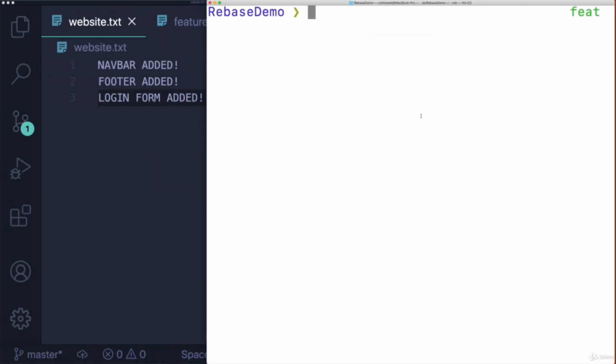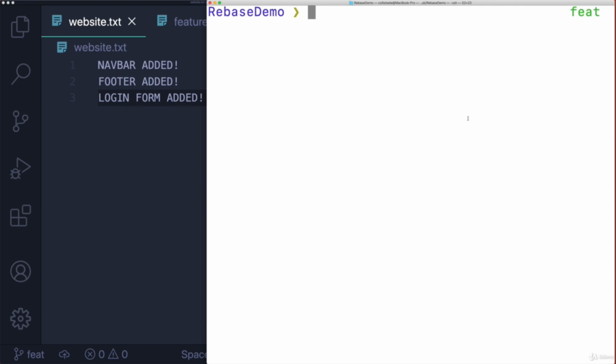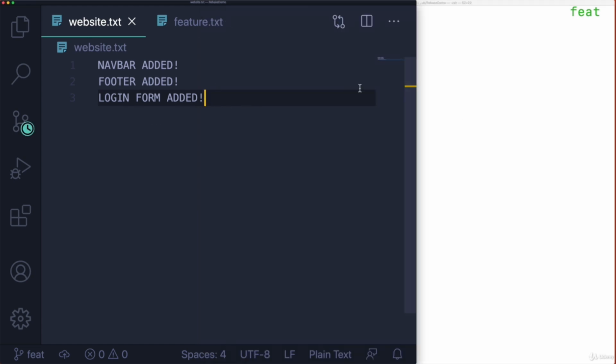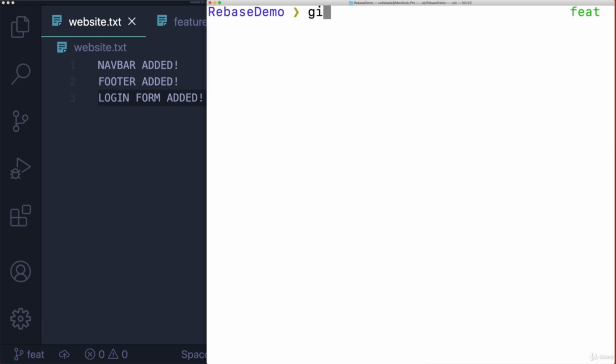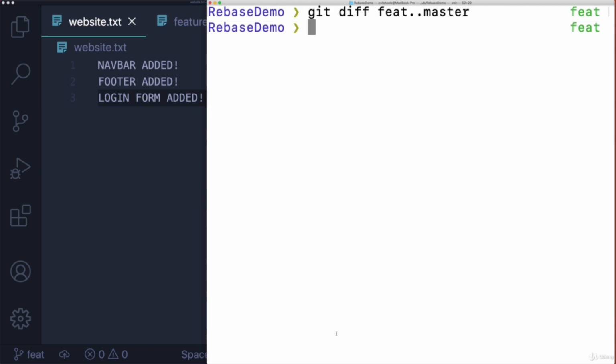Okay, so I don't have this commit on my feature branch about, what was it again? Image gallery. I don't have that on feature branch, but I'm going to switch to it. I'm currently on it, so make sure of that. We're on feature. Oh, and if I wanted just to check, what's the difference, right? I can do git diff feat master and quickly see I don't have this image gallery added. I mean, we know that, but if there was more work, I would see there's a bigger diff between feature and master, or vice versa.